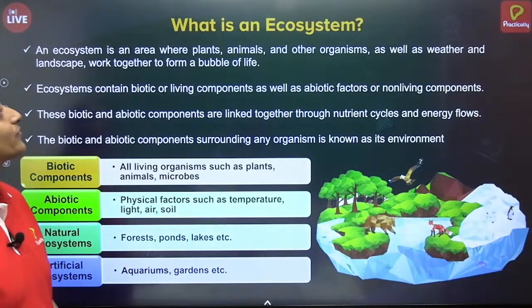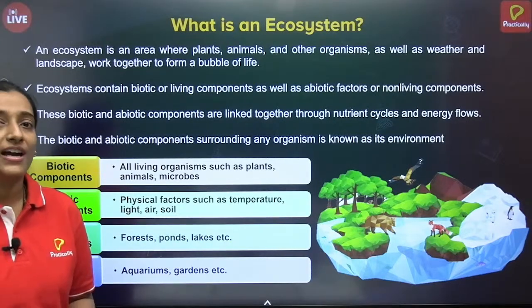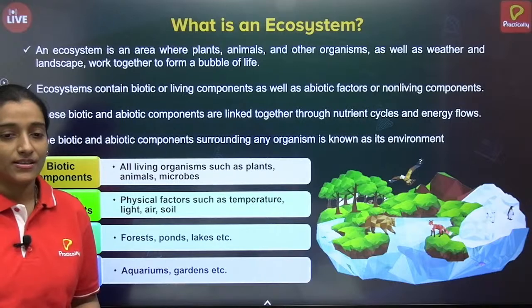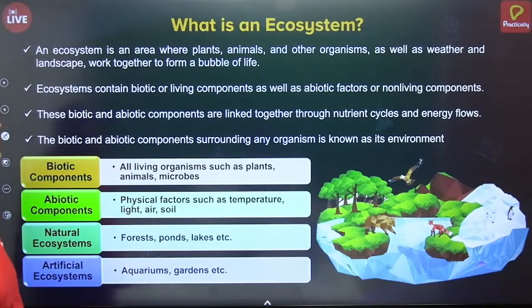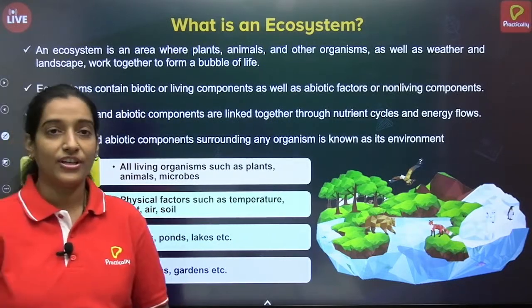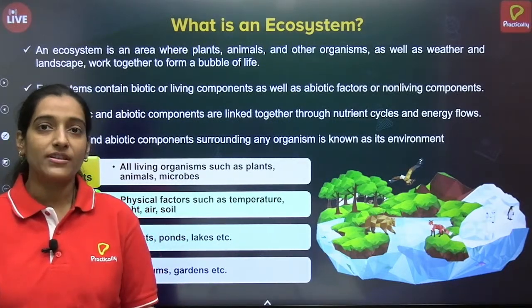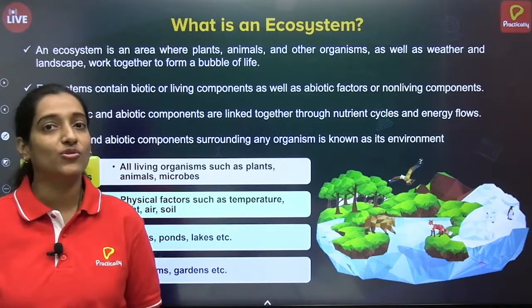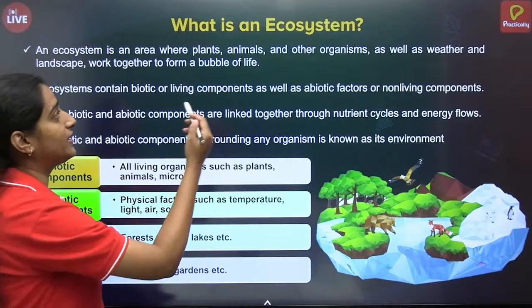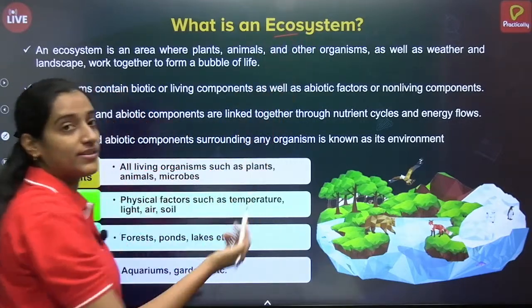So let's begin. What is an ecosystem? But before starting ecosystem, let us understand what environment is. Environment is nothing but the surrounding in which we are living, correct? Whatever the surrounding is there around us is known as environment. In that, we have different things. Now, first we will study what ecosystem is.